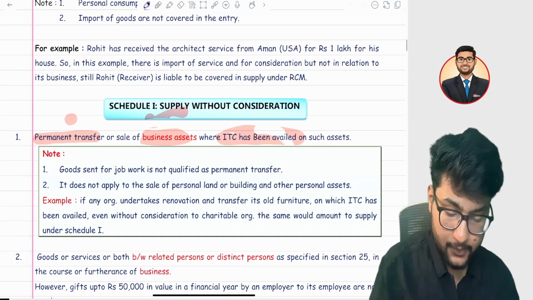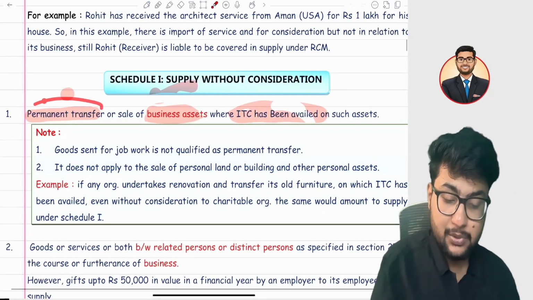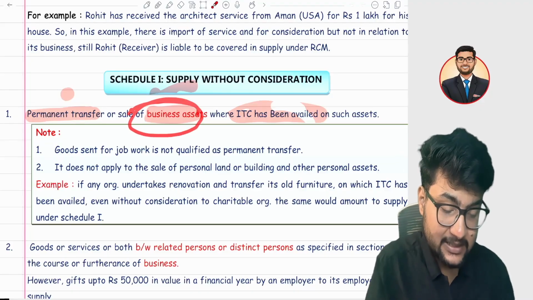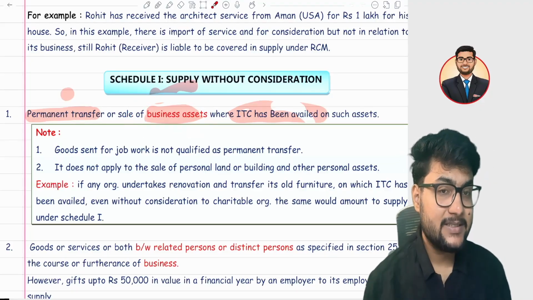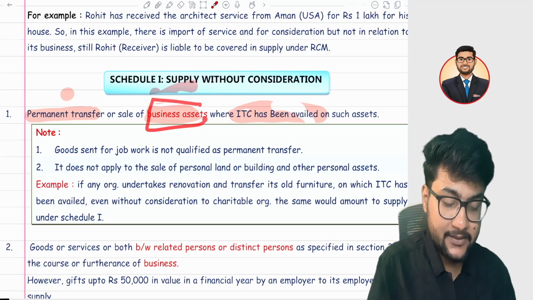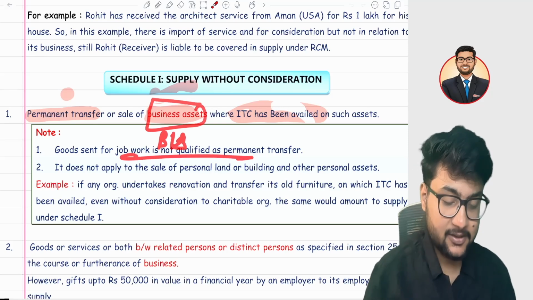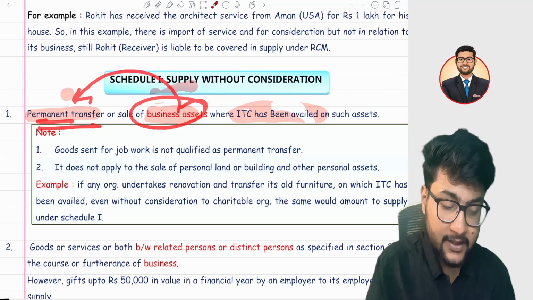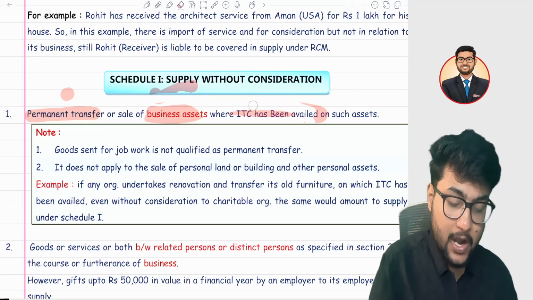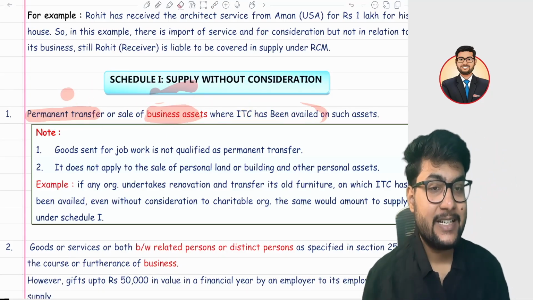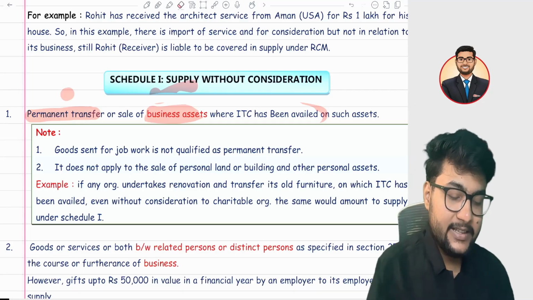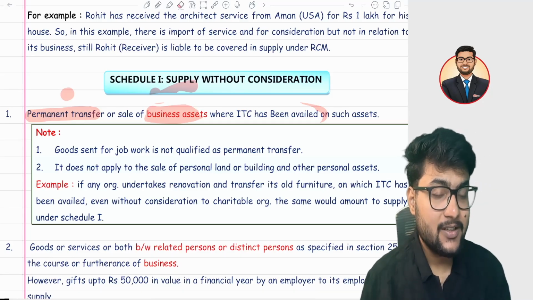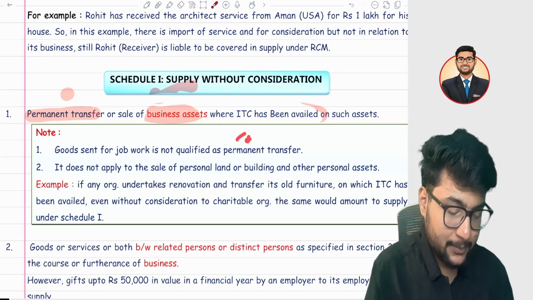I will cover it from the book. First, it should be a permanent transfer. It should not be a temporary transfer of business assets, means not personal assets. You are transferring the assets which are shown in your balance sheet, right? So any business assets you are permanently transferring, and on which you have claimed the input tax credit, in that case, even though you have given those assets free of cost, it is still considered a supply.